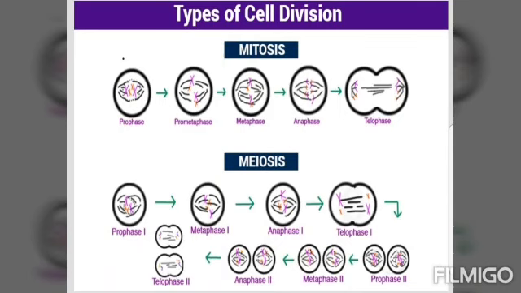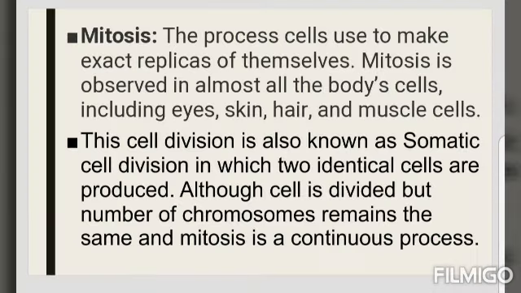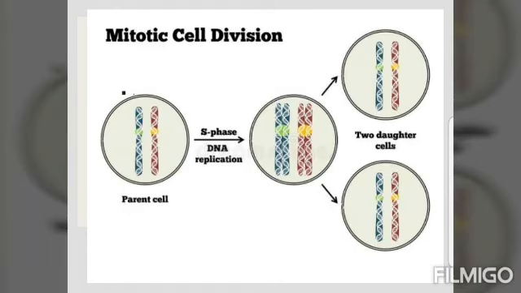The process of cell division by which most cells divide for growth is called mitosis. In this process, each cell, called the mother cell, divides to form two identical daughter cells. The daughter cells have the same number of chromosomes as the mother cell. It helps in growth and repair of tissues in organisms.